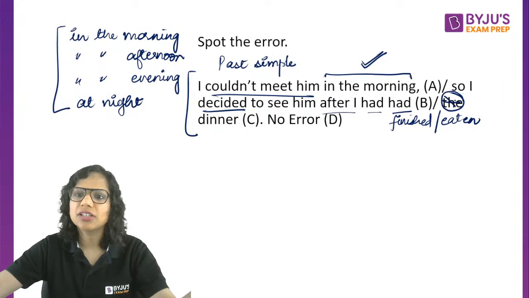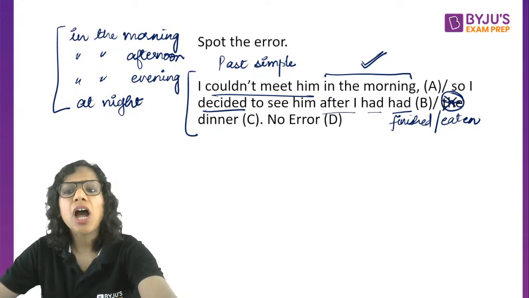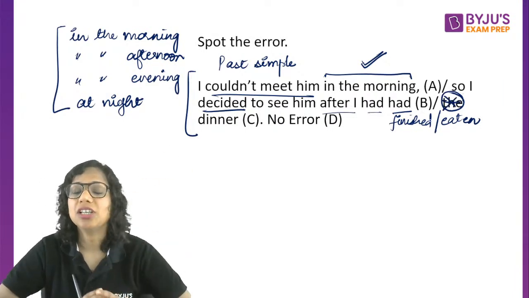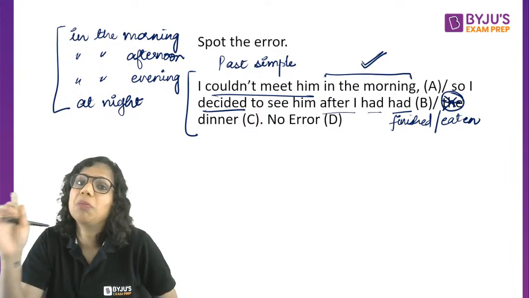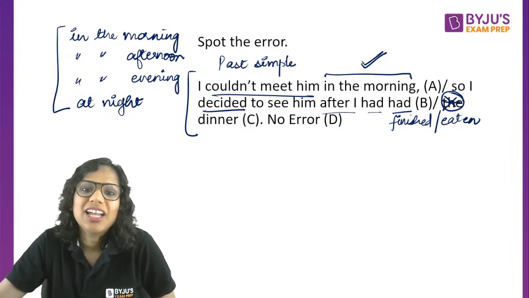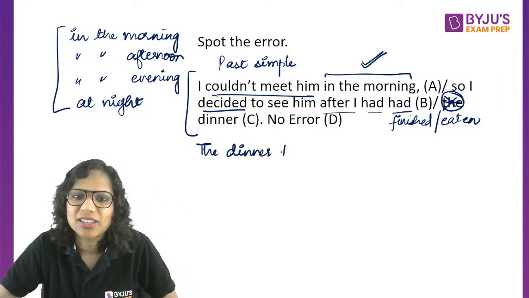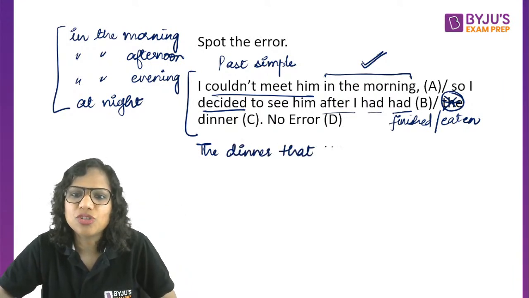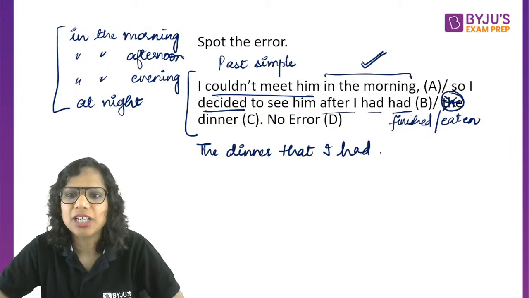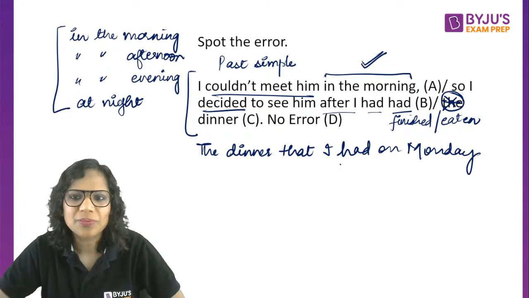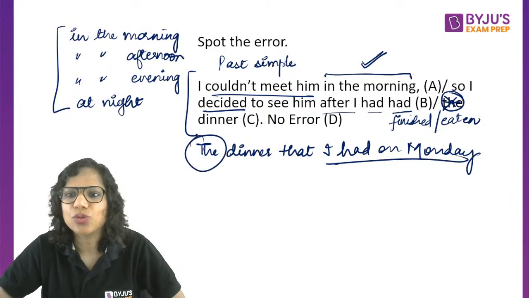So this the is erroneous. However, if you're talking about a specific meal, the dinner that I had on Monday was amazing. Now you'll put the before dinner because you're talking about a specific dinner. Now the is needed, otherwise no.